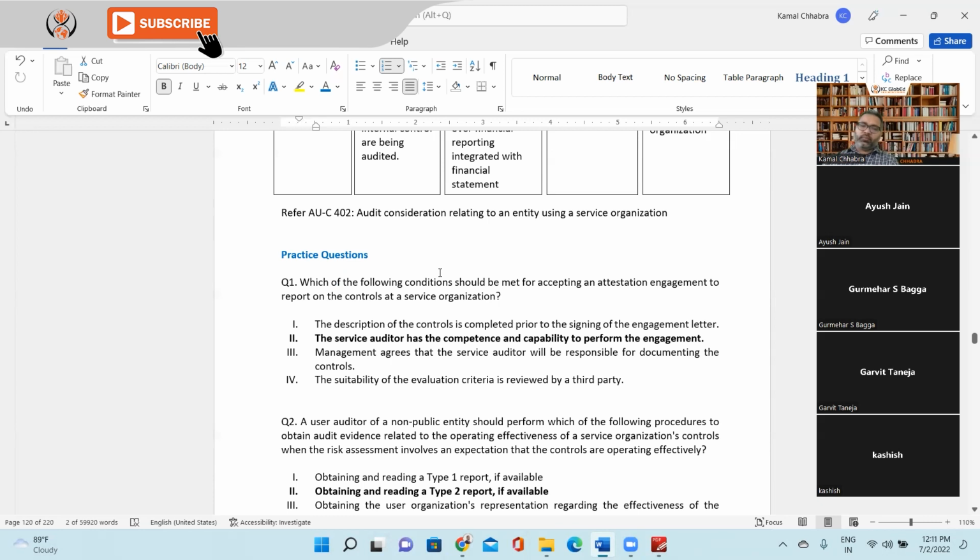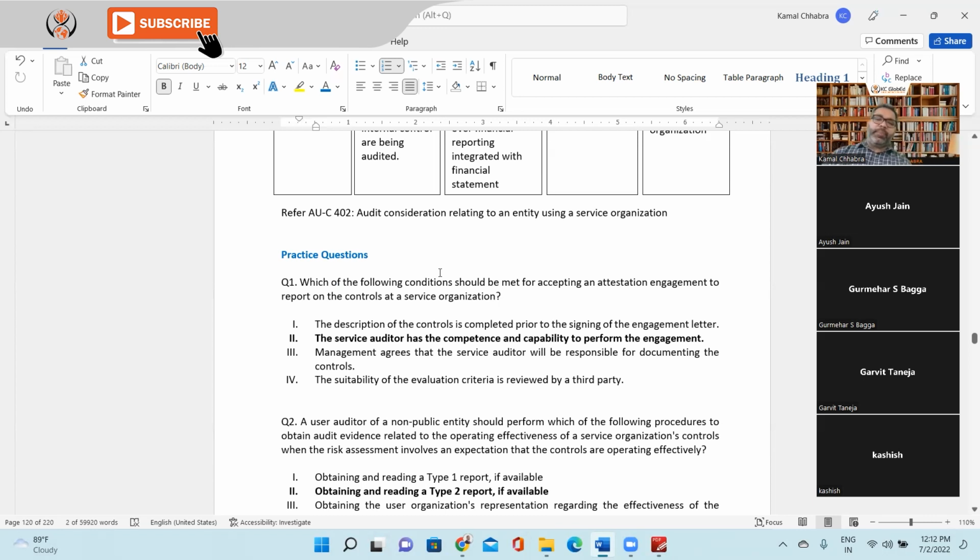1, 2, 3 or 4? I think the option decided is part of the acceptance. That happens later. So first one is the description of control is completed prior to signing of an engagement letter.